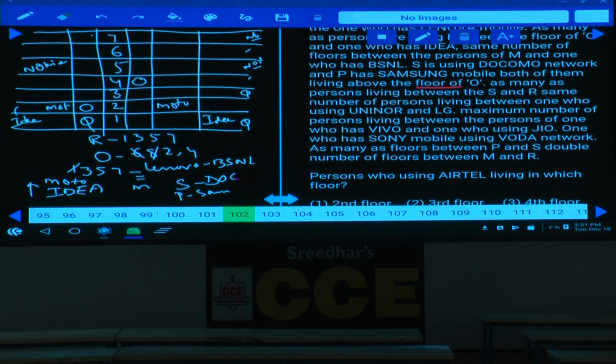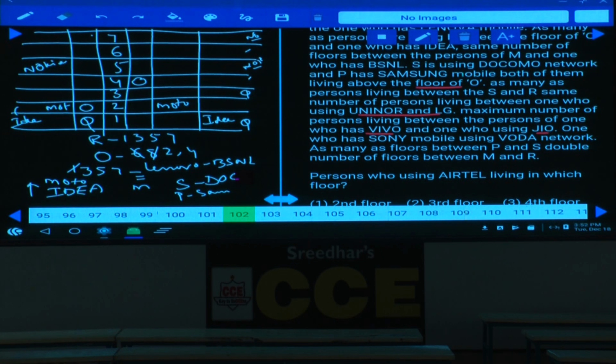As many persons living S and R, and in between Uninor and LG. S and R equals to Uninor and LG. And maximum number of persons living the persons between Vivo and Geo. Vivo and Geo, how many persons are there? Maximum number of persons. Maximum persons means 1 and the 7th floor.